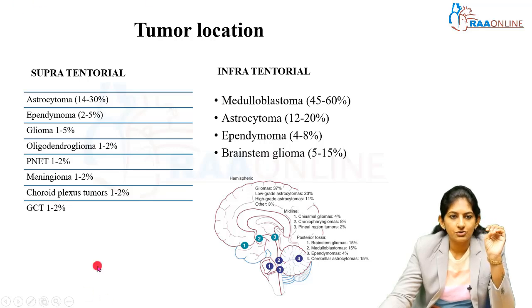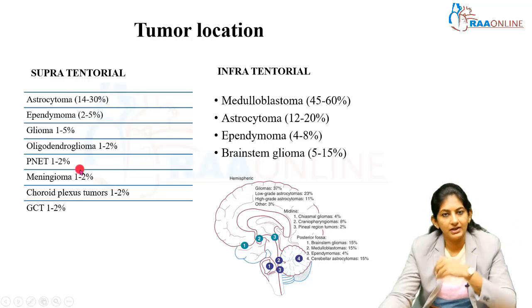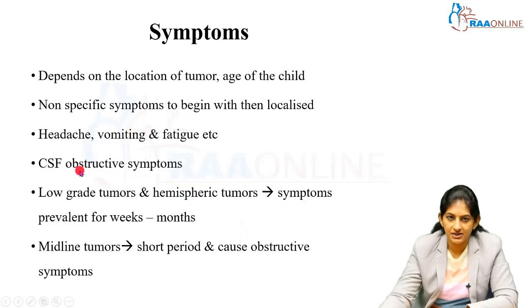Coming to the supratentorial tumors. Supratentorial tumors can be seen in the hemispheres, where most of them are astrocytomas, predominantly low-grade astrocytomas. They can be seen in the chiasmal region, that is the optic chiasmal region, so optic gliomas are there. Craniopharyngiomas involving the pituitary gland are present. Pineal region tumors. So supratentorial tumors are predominantly astrocytoma, followed by the other tumors.